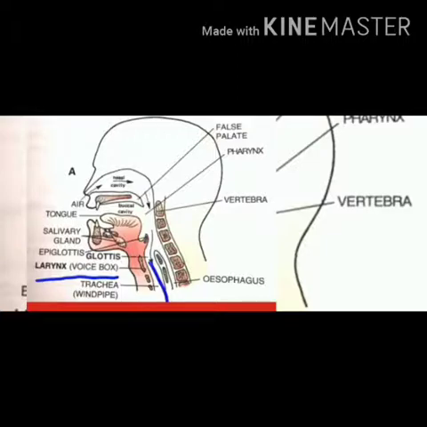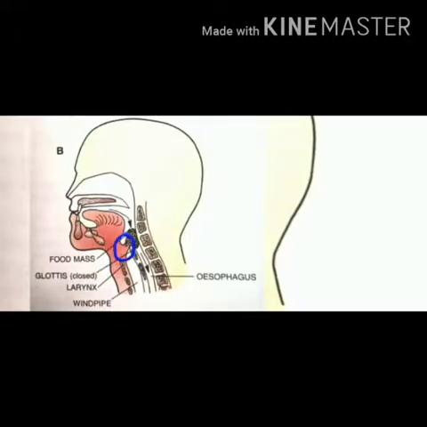Just look at the glottis here. It is guarded by a flap-like structure that is called the epiglottis. This glottis is closed when we swallow the food. And who closes this glottis? That is your epiglottis. The epiglottis closes the glottis whenever we swallow the food, so that the food cannot enter into the larynx and windpipe, right? After the pharynx, the food enters into the esophagus.